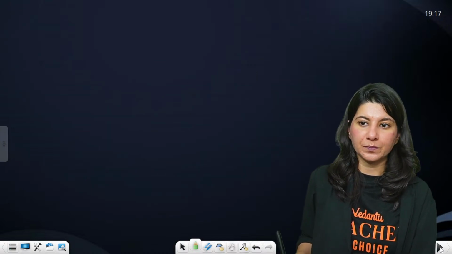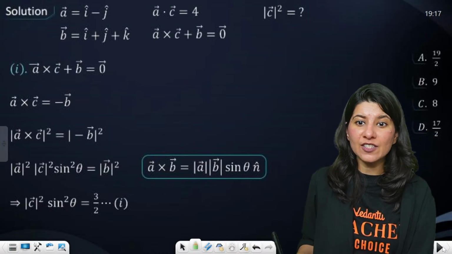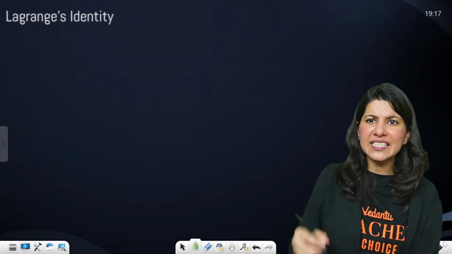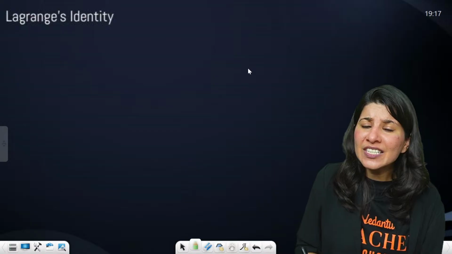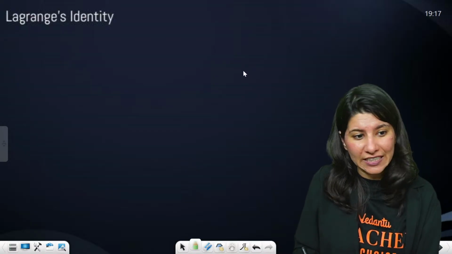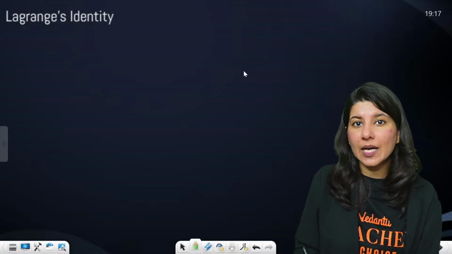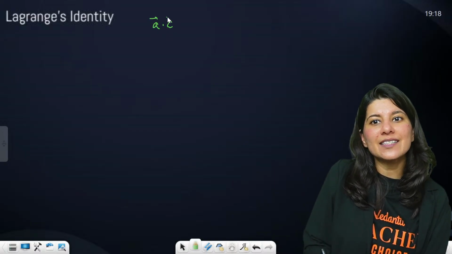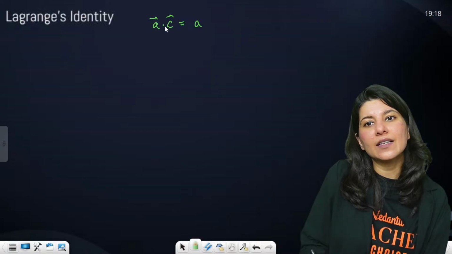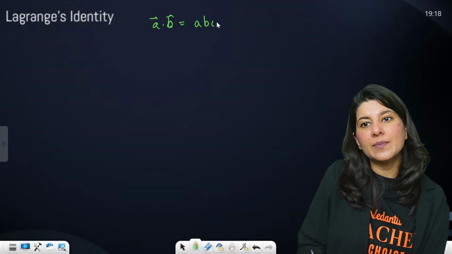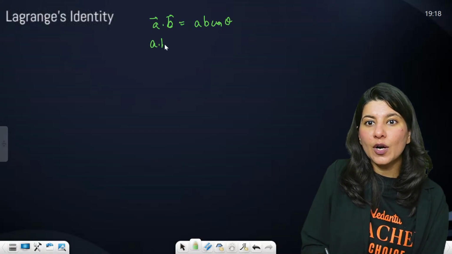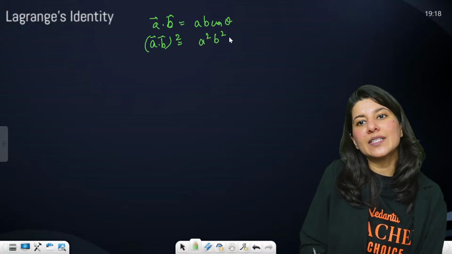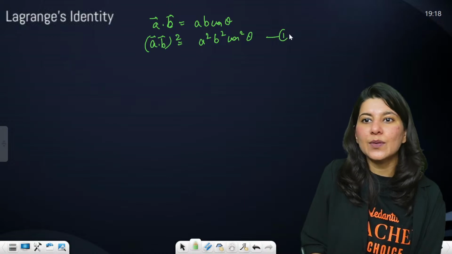Okay. Now let's talk about Lagrange's identity. What is Lagrange's identity? Lagrange's identity is so funny. It's just that sine square theta plus cos square theta equals 1. Let me show you. Tell me, A dot B is what? A dot B is AB cos theta. So A dot B whole square will be A square B square cos square theta. Okay, this is equation number 1.